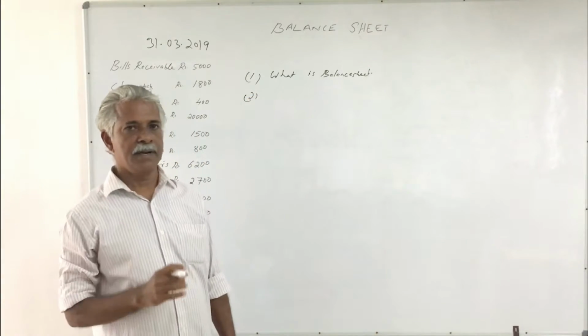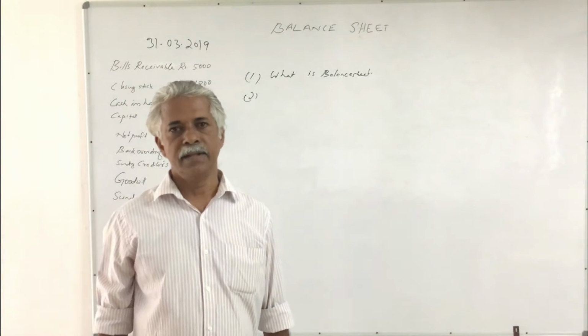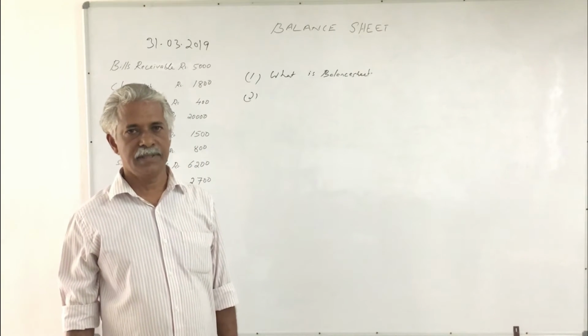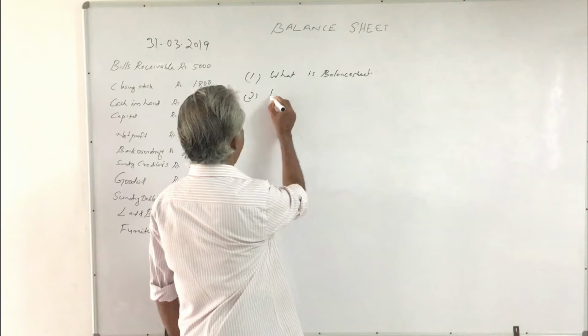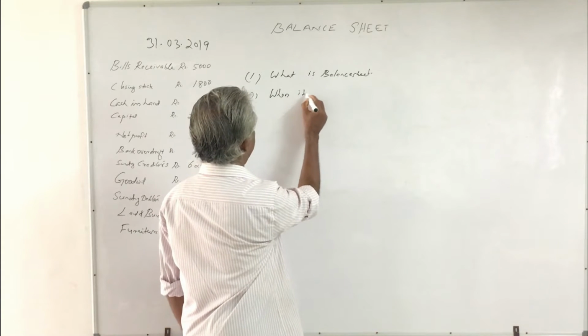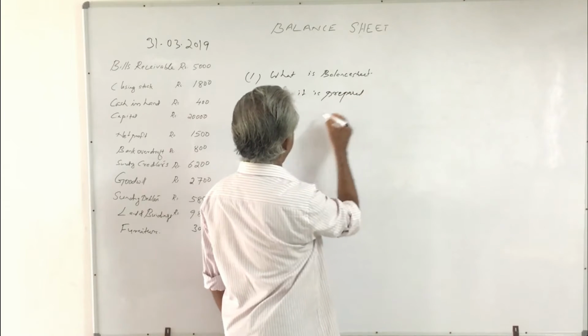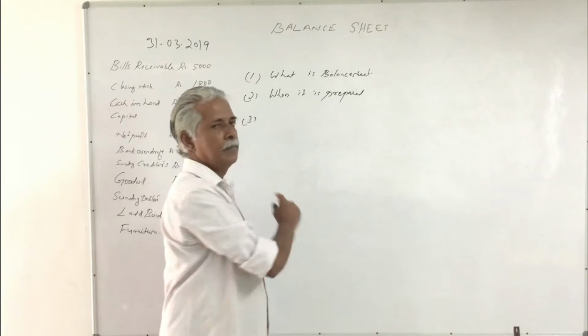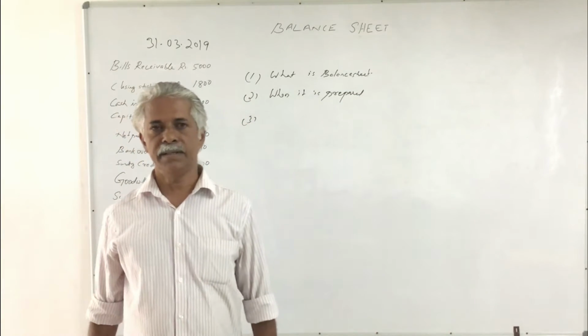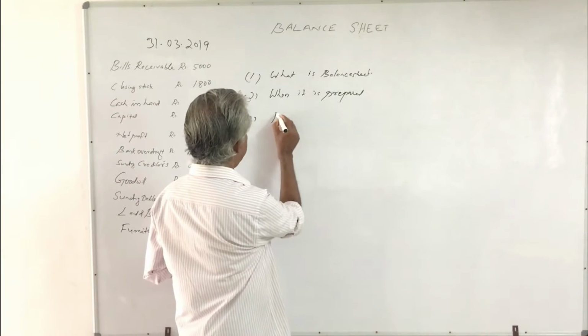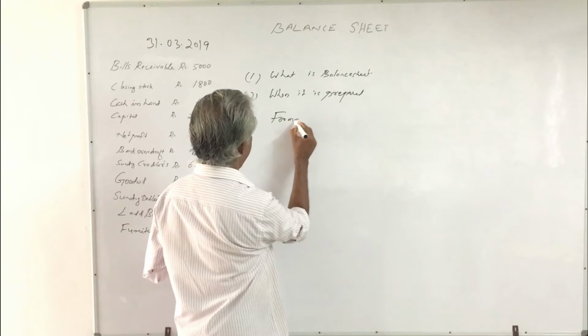Four aspects that we have to consider here. The first one is what is balance sheet. Then the second aspect is when it is prepared. The third one is the format of balance sheet.